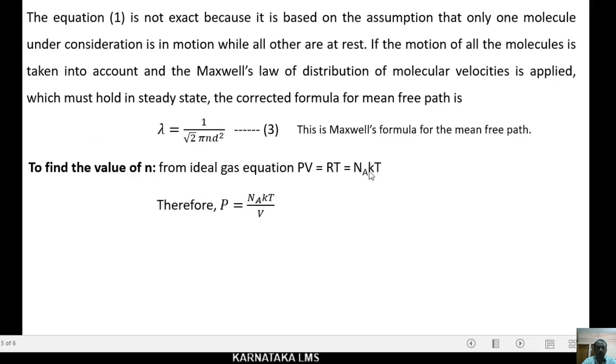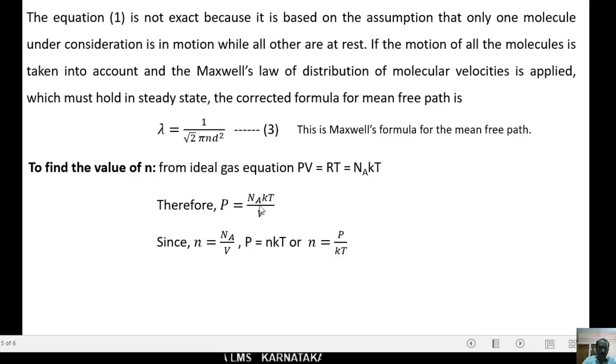Therefore, cross multiplying the volume V, the pressure P is equal to Na k T by V. Since n, the number of molecules per unit volume, is equal to Na upon V, we can substitute n in this equation.